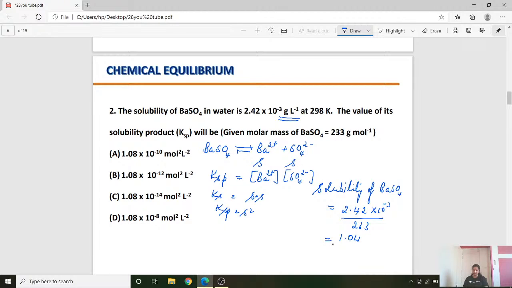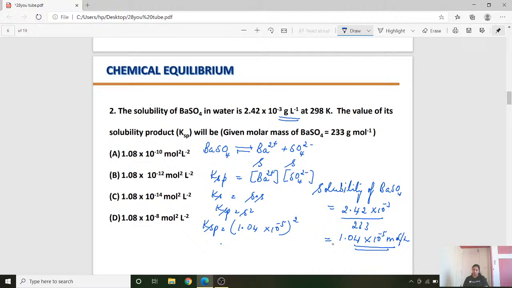Let me convert this into 10 to the power of minus 5 mole per liter. So KSP is equal to 1.04 into 10 to the power of minus 5, square.